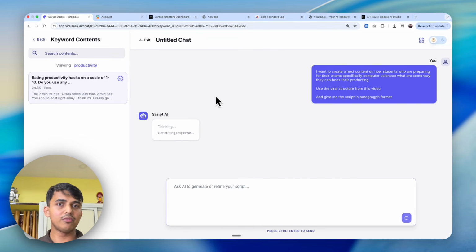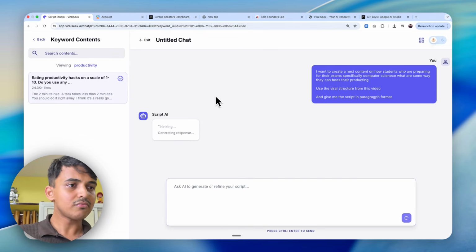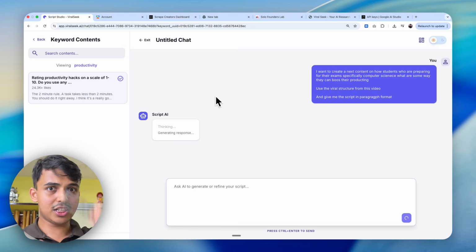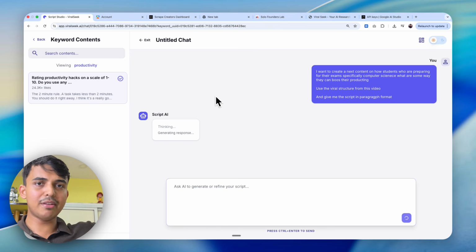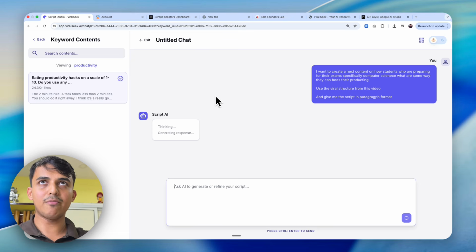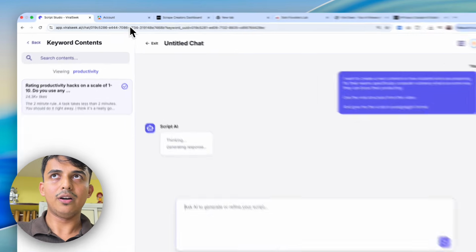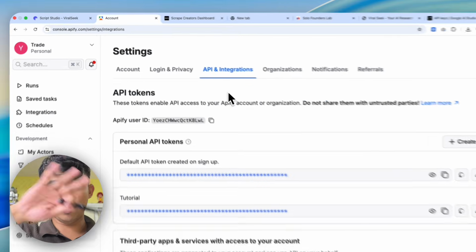Now for it to work, we are using some systems behind the scenes, that are powered by Gemini, by script creators, and by Apify. All you have to do is get a free account for each of them, get their API keys and put them in. One would be your Apify, which we already know.